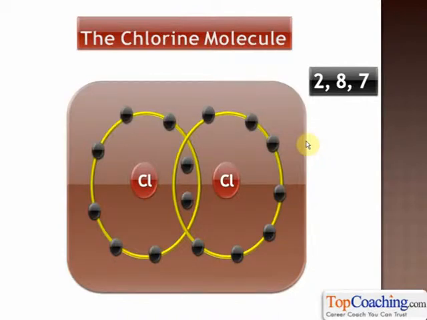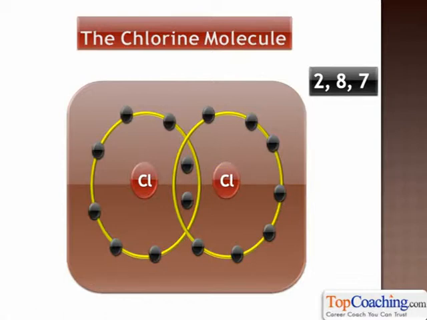Here we go. This is the electron dot representation of the covalent bond between two chlorine atoms. Look at the chlorine atom on the left. It originally has 7 electrons. 1, 2, 3, 4, 5, 6 and 7. The chlorine atom on the right also has 7 electrons. Now what both these chlorine atoms do is that they share one of their electrons with the other chlorine atom. So this chlorine atom shares its 7th electron with the chlorine atom on the right. The chlorine atom on the right shares one of its electrons with the chlorine atom on the left. So therefore, both of the chlorine atoms share one pair of electrons. This one pair of electrons is available for both the chlorine atoms.